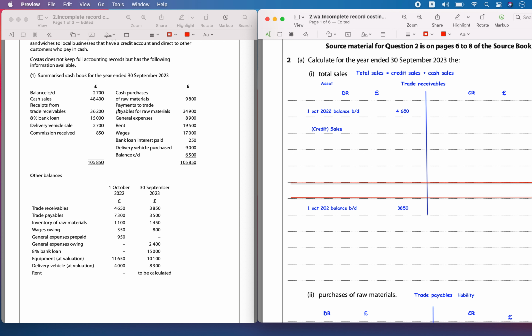Now we don't know, we have to calculate this, but cash was paid. The receipts they got from the trade receivables were 26,200. So some amount was paid towards the trade receivables to settle the credit sales.